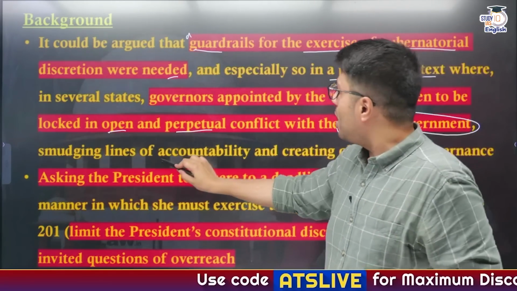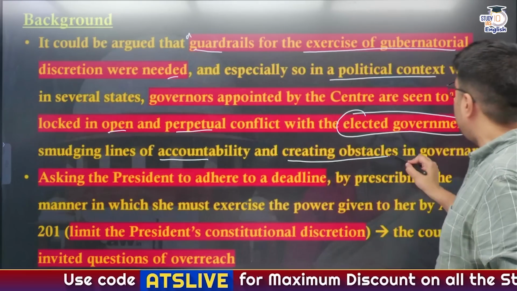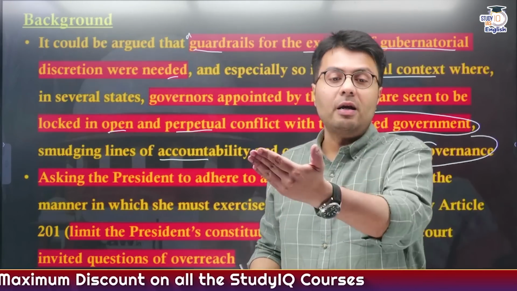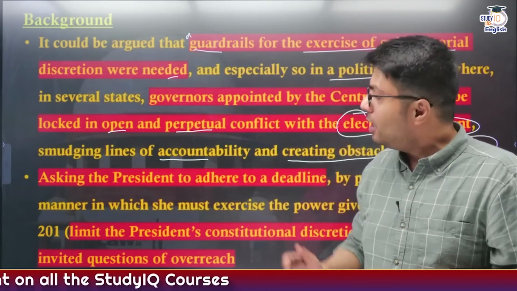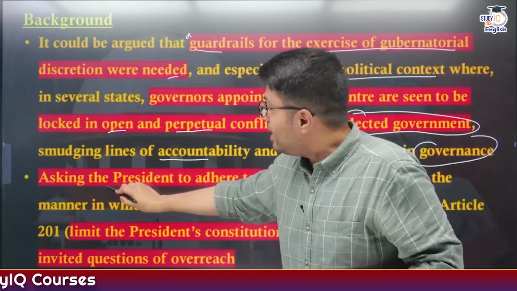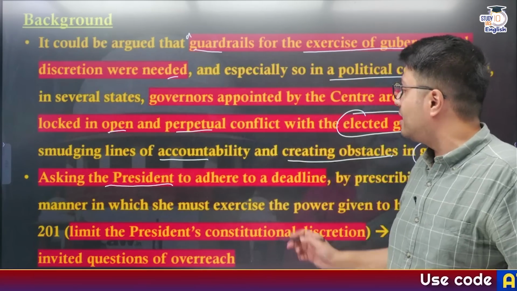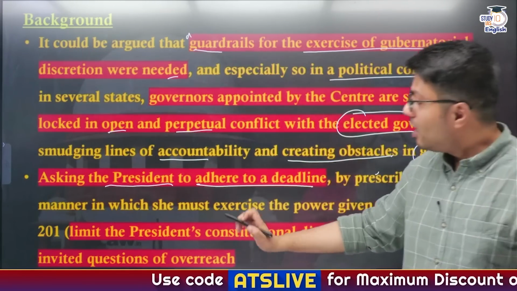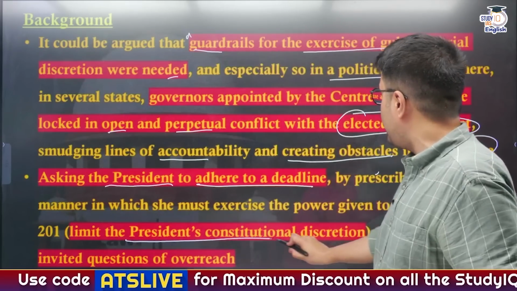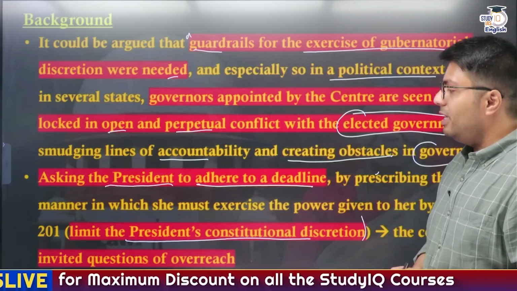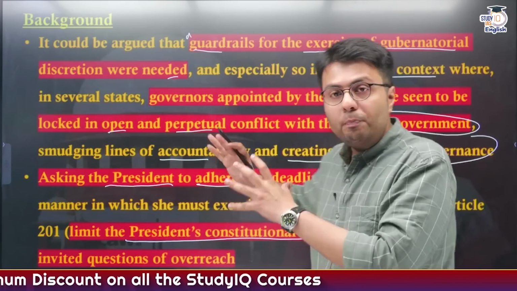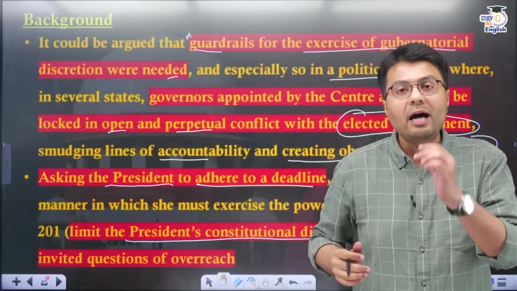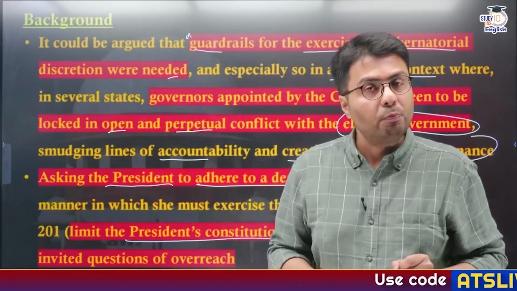So in order to ensure accountability and not to create obstacles in governance, the Supreme Court imposed certain timelines on the Governor. But what was more controversial is that the Supreme Court imposed a guideline and timeline even on the President of India, that even she has to adhere to a deadline, and this limits her discretionary power provided in Article 201 of the Constitution. And when the Supreme Court imposed a deadline on the President, many people claimed that this was actually a judicial overreach by the Supreme Court of India.